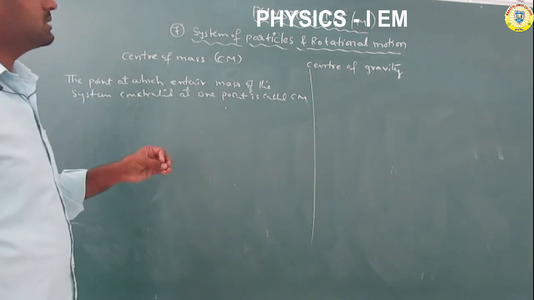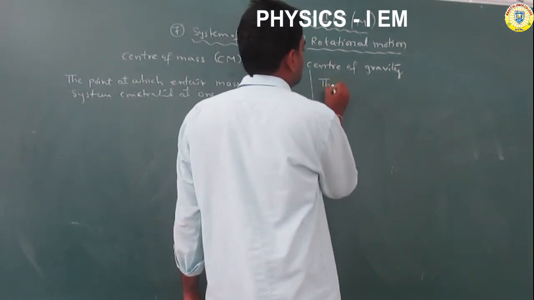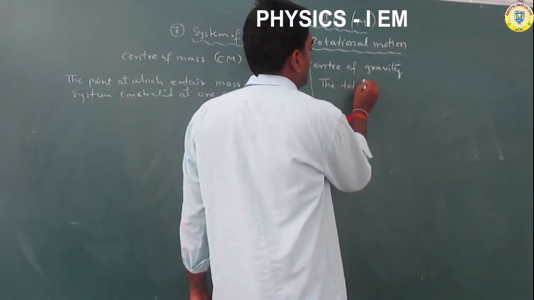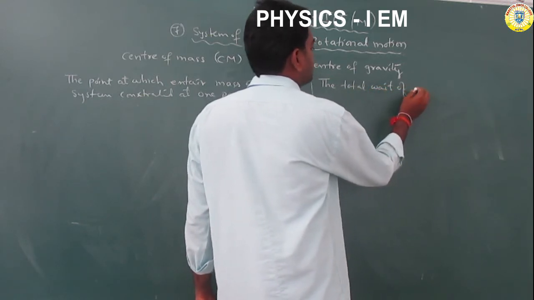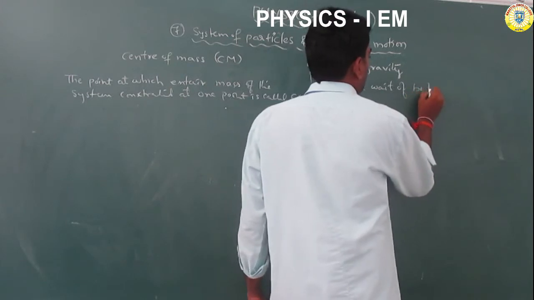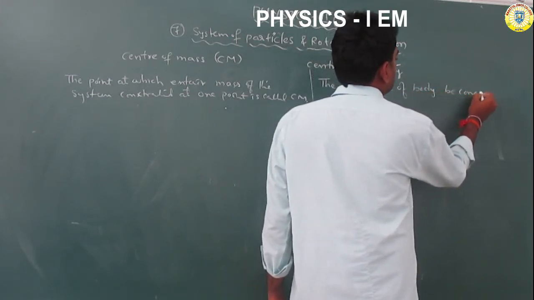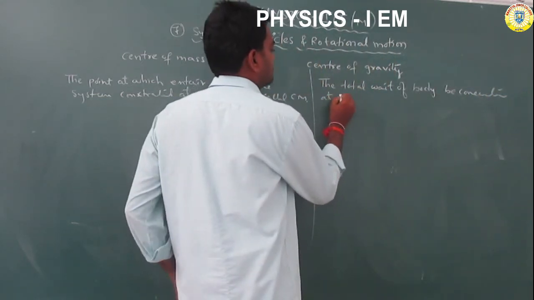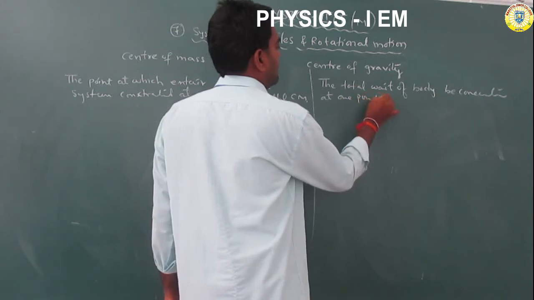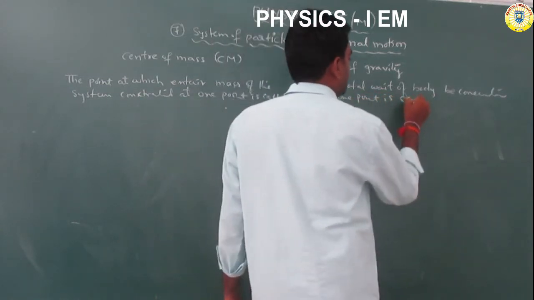The total weight of the body is concentrated at one point, called the CG, center of gravity.